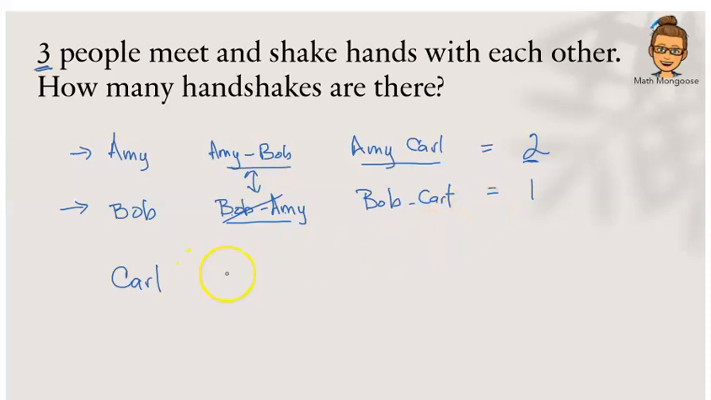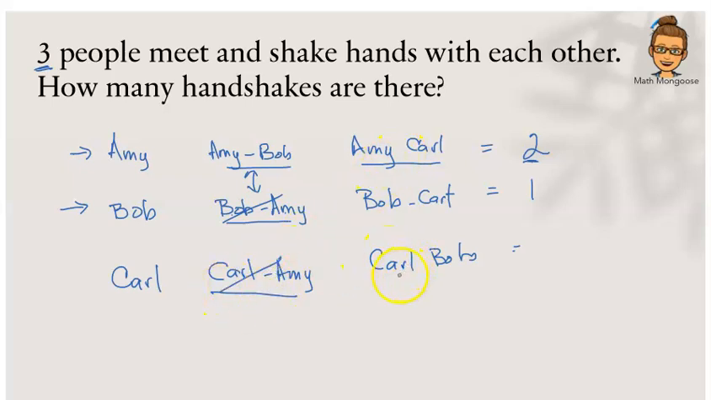All right, let us look at Carl. Whose hand would Carl shake? Carl and Amy would shake hands, and we would have Carl and Bob shaking hands. Look over here. We have Carl and Amy shaking hands. When Amy shook Carl's hand, Carl was shaking Amy's hand. So this shaking of hands, and this shaking of hands is the same, and we have already counted it here. So we're not going to count it again.